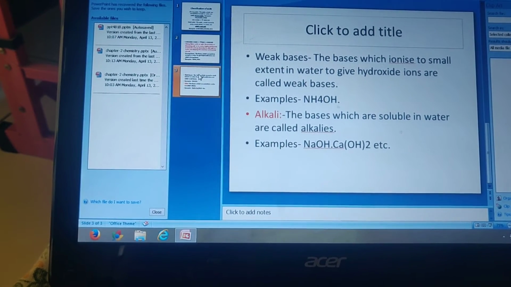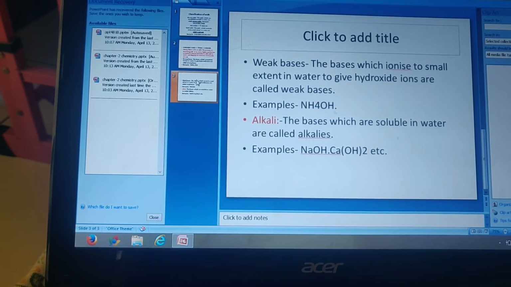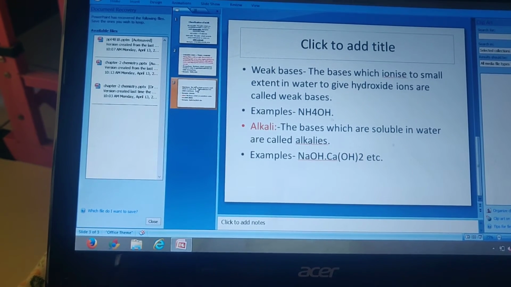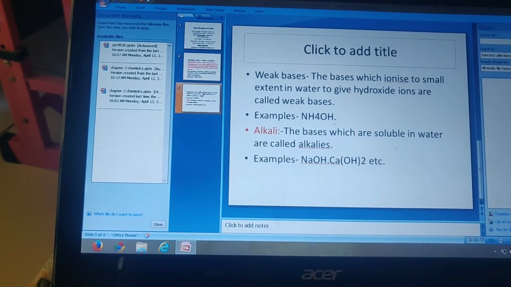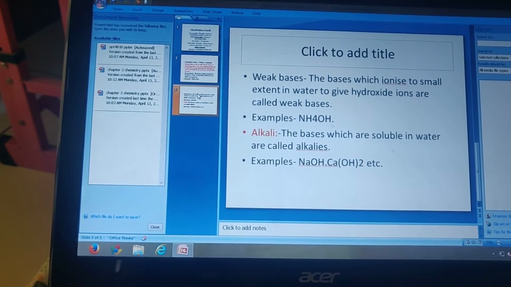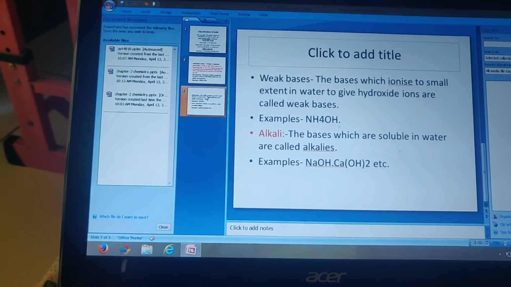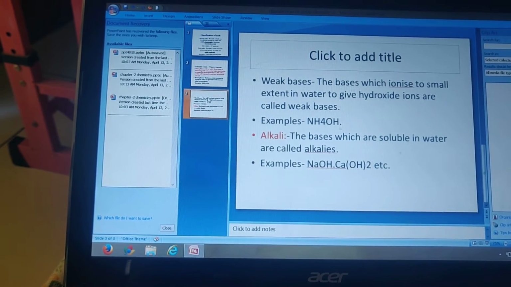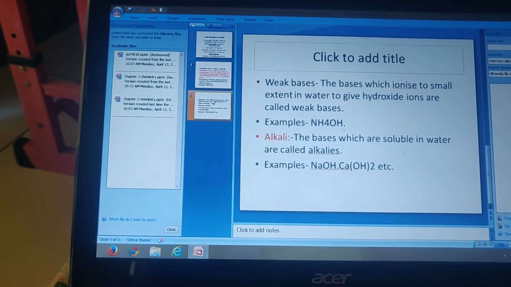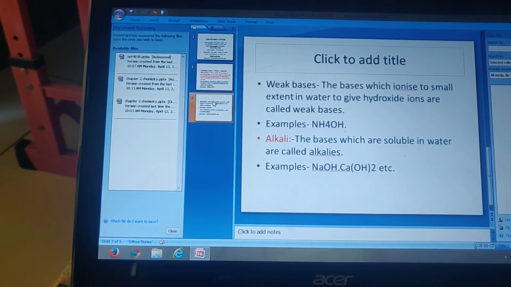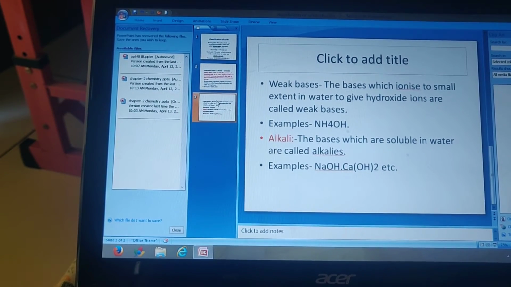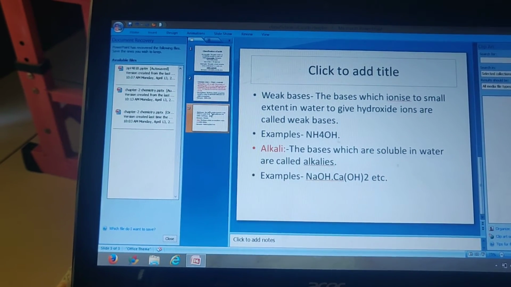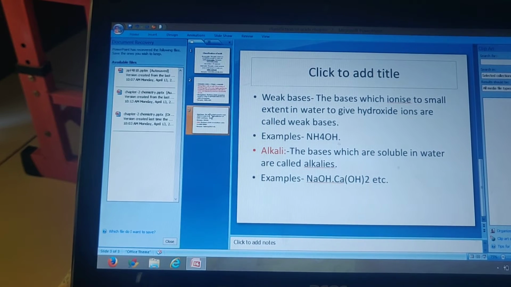Now the next thing, children, is what is meant by alkali. Basically, all bases are not soluble in water. Only a few bases are soluble in water. I repeat again, all bases are not soluble in water. The bases which are soluble in water are known as alkali. You must have heard the term alkaline in nature. These are alkalis. So alkali means the bases which are soluble in water.